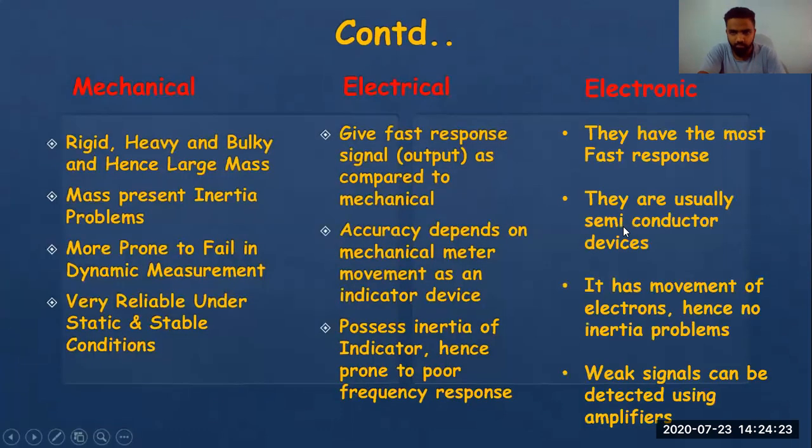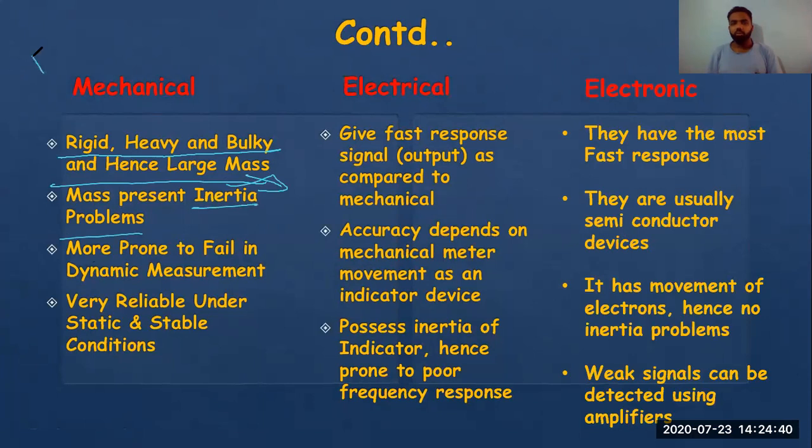I'll put everything in front of you, and I would like to explain some things with regard to this. Mechanical instruments are rigid, heavy, bulky, and hence they have large mass. Whenever there is mass, there will be an inertia issue. If there is a lot of inertia, it will be more susceptible to failure in dynamic measurement. This is my mass, I possess some weight, and that weight consideration is called inertia. So if there is mass, there is more chance for the instrument to fail at high speeds.